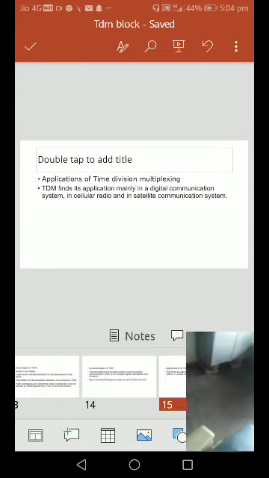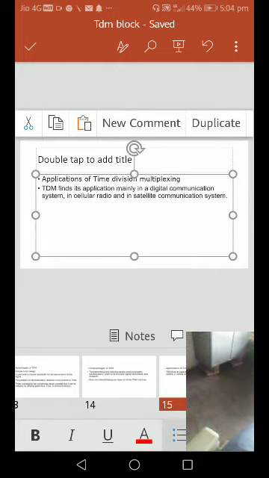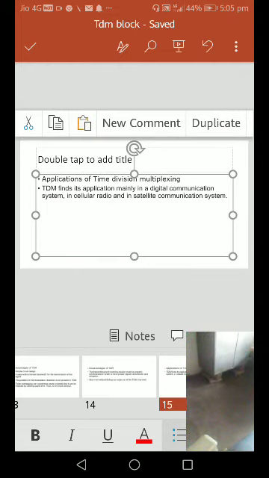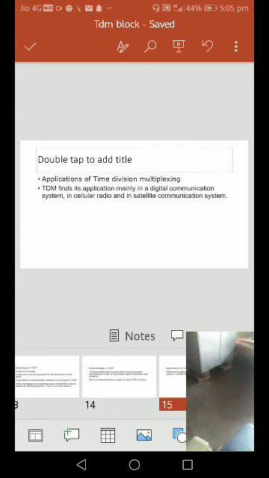It can be used for satellite communication systems, digital communication systems, and cellular radio systems. It is also used in public telephone networks, where the technique is implemented, and in computer networks for sharing information.